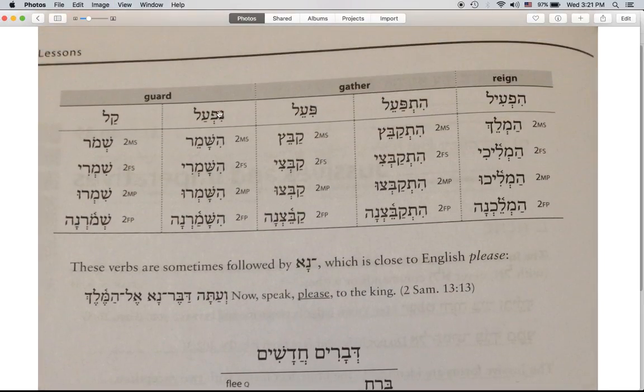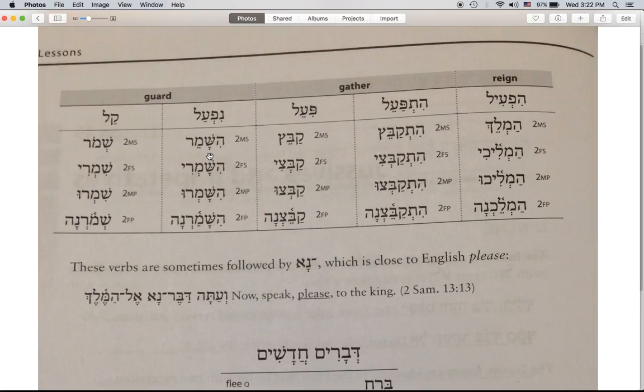So here we have a number of different binyanim, the ones that we have learned. Here's the qal of the imperative: shemor, shimri, shimru, and shemorna. You might remember the yod, tav, tav, tav, tav, the I, U, and na. Here we have the I, U, and na, but the yod and tav prefixes have been removed from the front. That's how you form the imperative: by using the imperfect and taking the prefix off of the front.